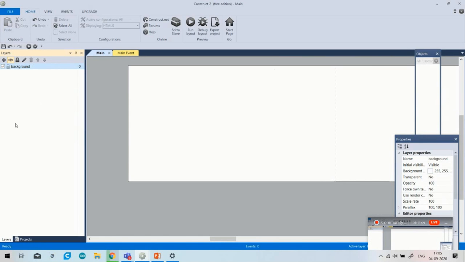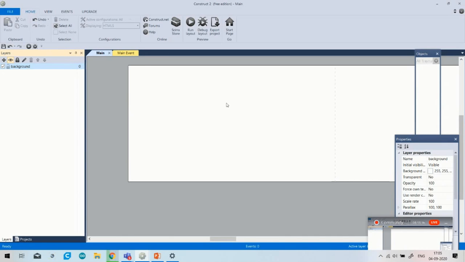Okay, so what is this unlock? You can see that it is locked now, and whenever I click on it, it's unlocked. Unlock means you can change this layer anytime, but when you lock this sprite, you can't change anything in it. So remember, when you are making any game, you have to unlock that layer.